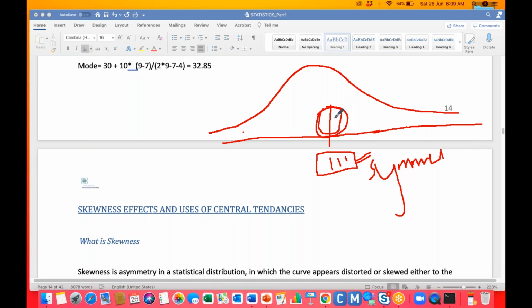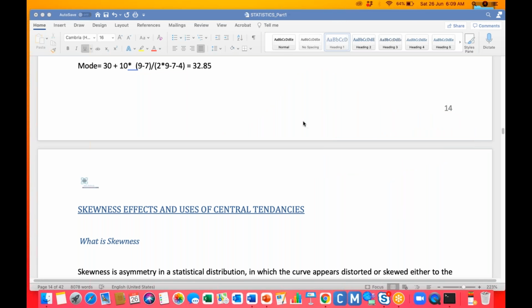If in any situation the mean, median, and mode are not equal, the mean might be more, or the mean might be lesser than the rest of the two, then we can say it's an asymmetric distribution.